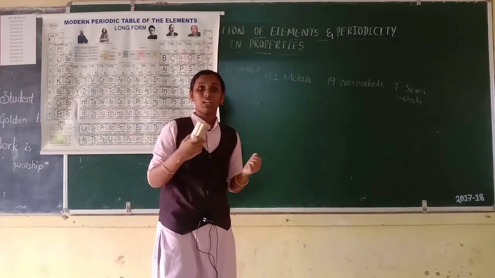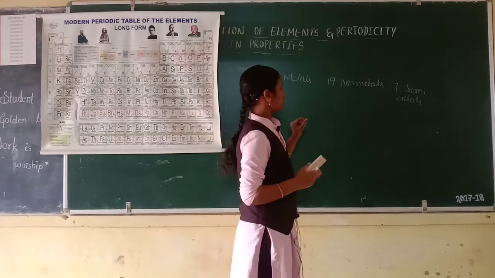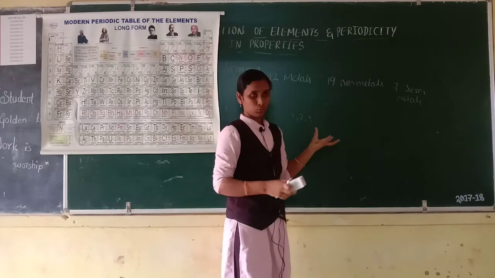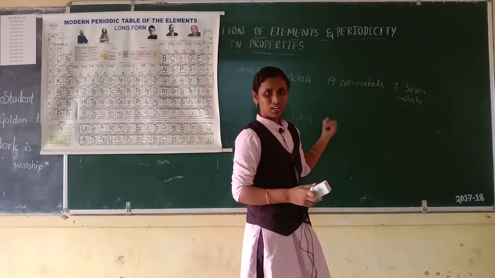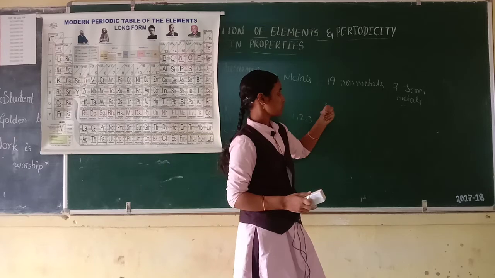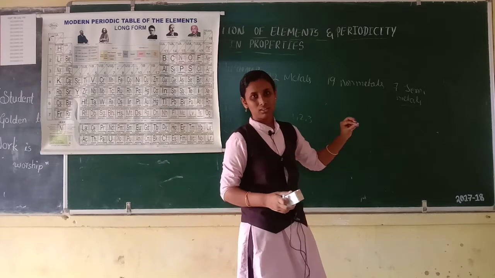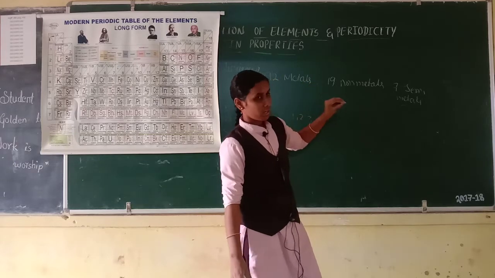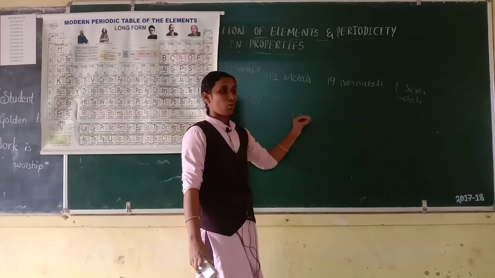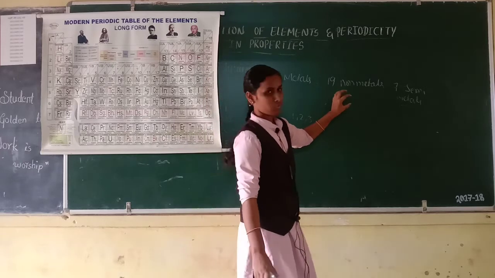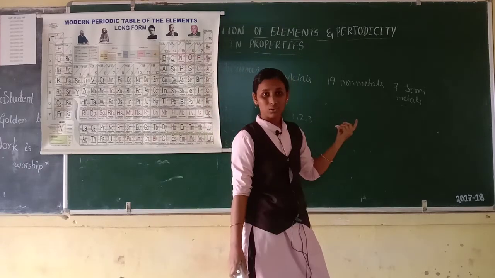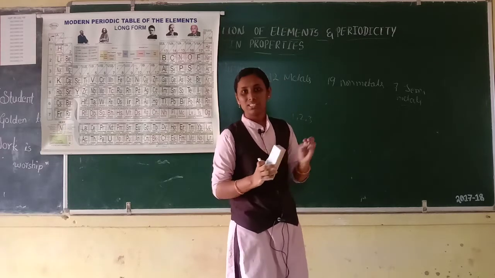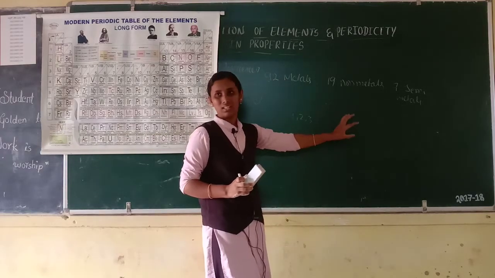Then chemical properties of metals and non-metals. Metals have 1, 2, 3 valence electrons, but non-metals have 5, 6, 7 valence electrons. Valence electrons means the total number of electrons present in the outermost orbit. These are called valence electrons. But valency is different. Valency means the combining capacity of an atom.